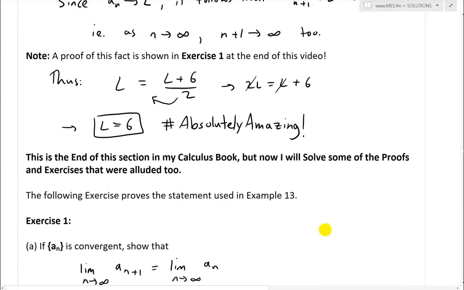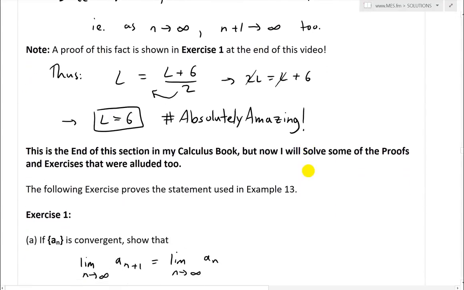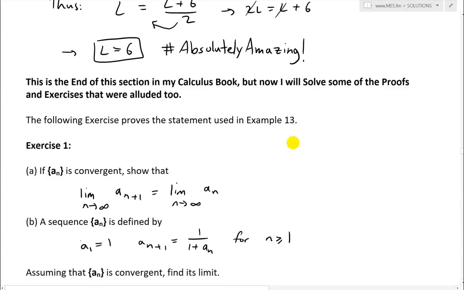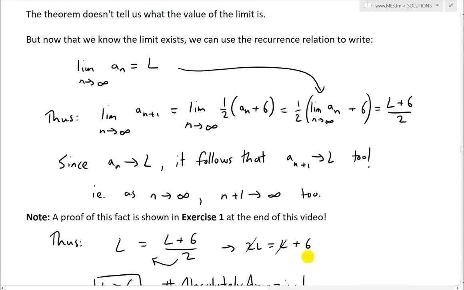Alright, so now that we finally finished the end of this section in my calculus book that went over the concepts and the examples, I will solve some of the proofs and exercises that were alluded to earlier in this video. The following exercise, exercise 1, proves the statement used in example 13, which was the one we just went over: if the limit as n approaches infinity of a_n equals L, then so does the limit as n approaches infinity of a_(n+1).